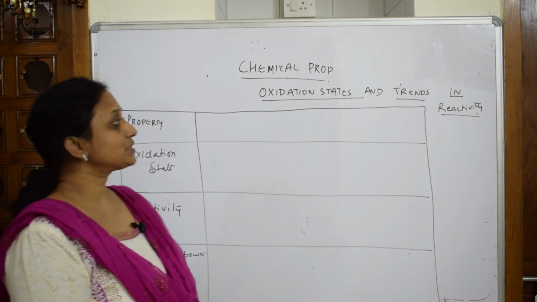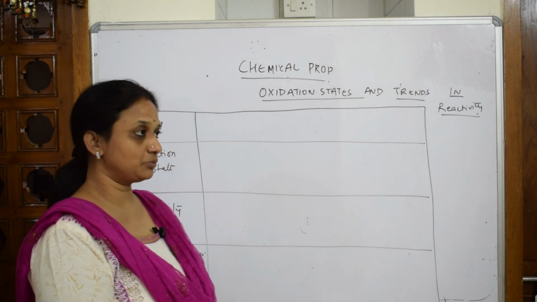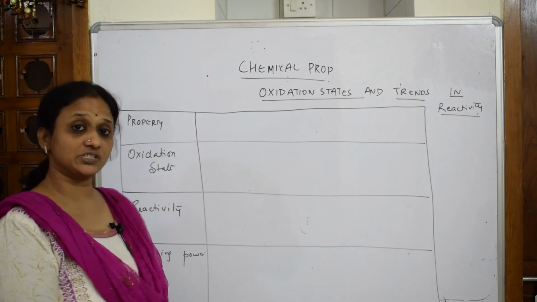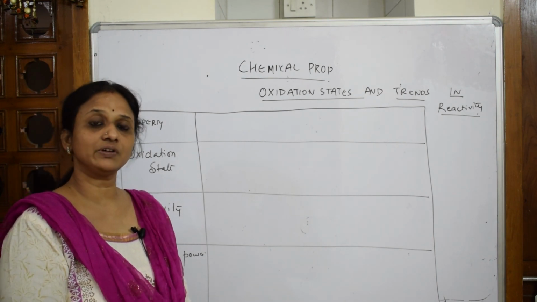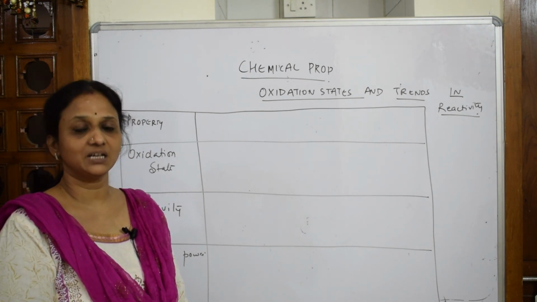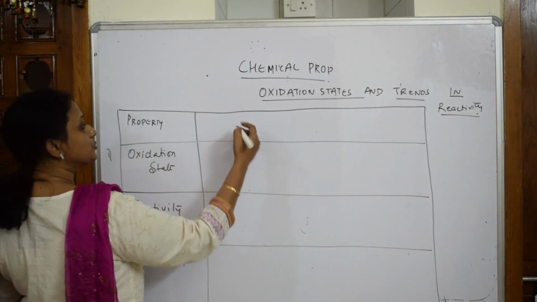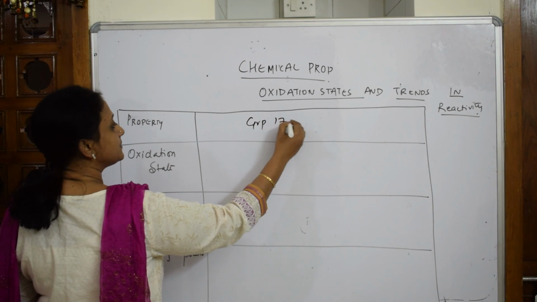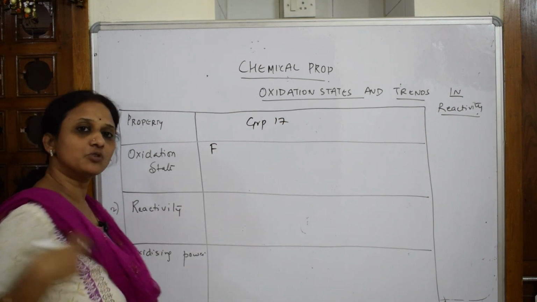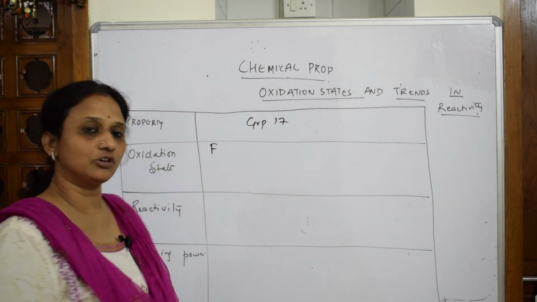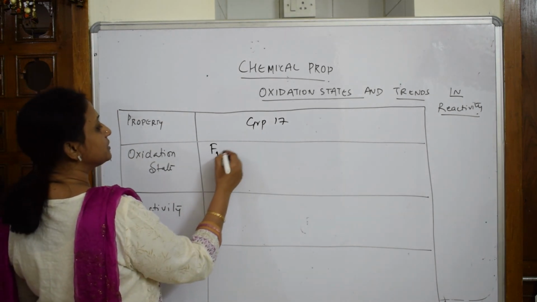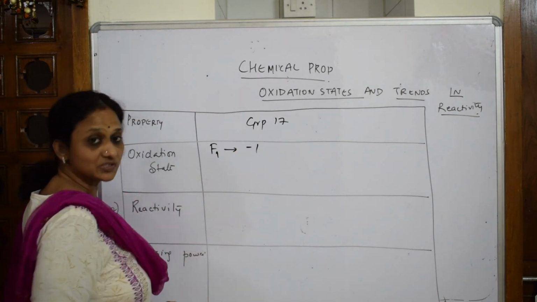In the chemical properties of group 17, the most important thing is the oxidation state, because with the oxidation state we will know which type of element it is going to combine with. Fluorine, with atomic number 9, because of its smaller atomic size and non-availability of d orbitals, only shows the -1 oxidation state.